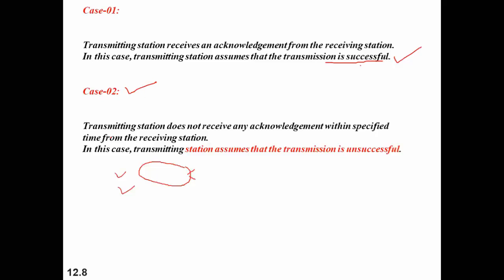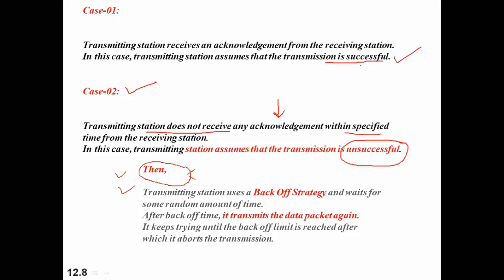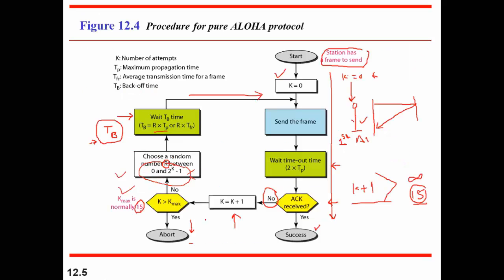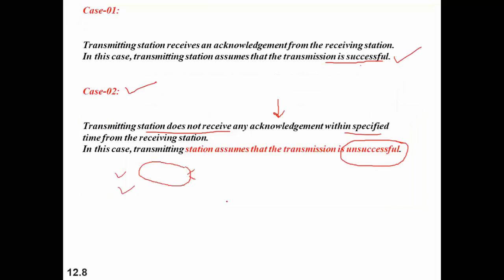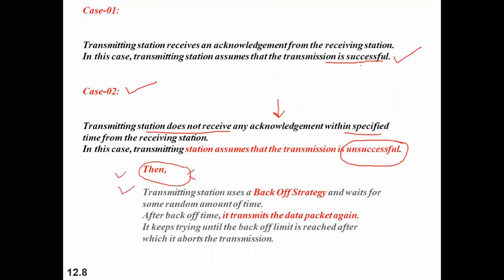Case two, where the station does not receive an acknowledgement. If the station does not receive an acknowledgement within the specified time, then we say it is an unsuccessful transmission. And basically that leads to inefficiency of the network, right? So what will happen? As we have talked about, there will be some random back-off time, TB, right? So the station will start resending the packet after this back-off strategy, that is the back-off time TB.